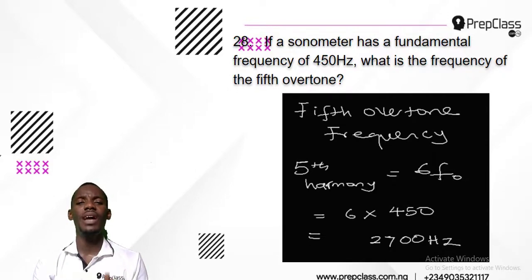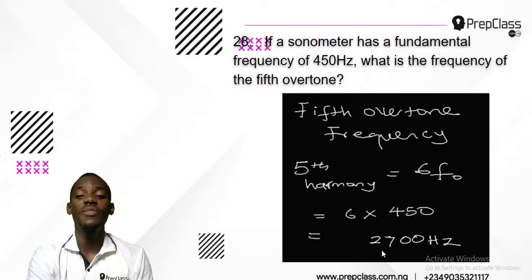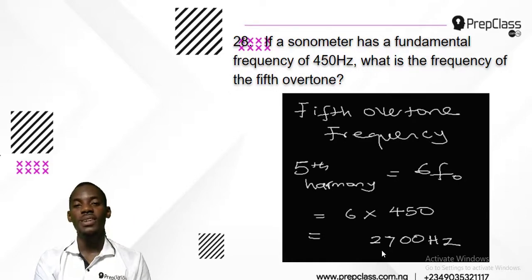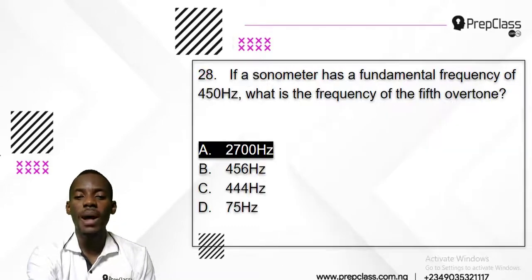Now what's my fundamental frequency? That's F0. What's my F0? My F0 in the question is 450 Hz, and that will become 6 times 450, and that is 2700 Hz, and that is the fifth harmony. That's the way. Just multiply. If it is fifth, use 6 times F0. If it is 3, use 4 times F0. If you are asked to find the first harmony, use 2 times F0, and that is the answer to number 28.